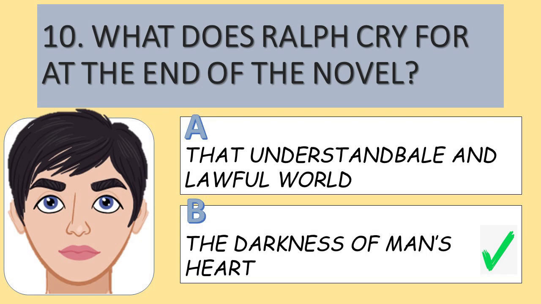Question number 10. What does Ralph cry for at the end of the novel? Well, that understandable and lawful world has slipped away from Ralph earlier. He's seen that slip through his fingertips. So you could argue that it's actually the darkness of man's heart that this novel is about.